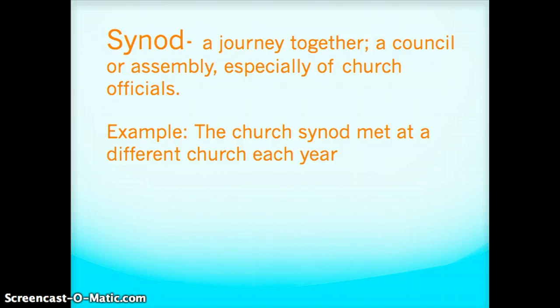Synod, from the root syn, together, and od meaning road or journey, so this one should be easy to remember, a journey together. A council or assembly, especially of church officials. The church synod met at a different church each year, so they all traveled there, right?